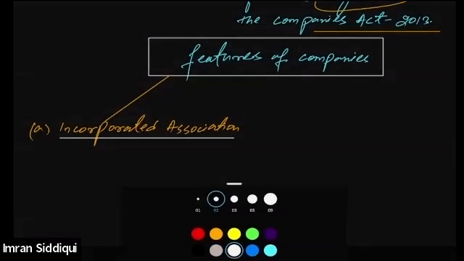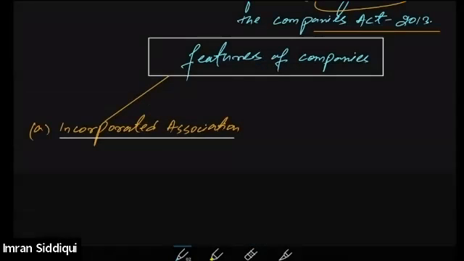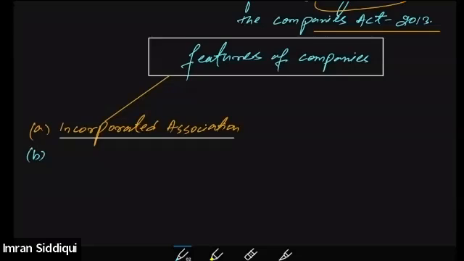Next is that a company has perpetual succession. Now, what do you mean by perpetual succession?